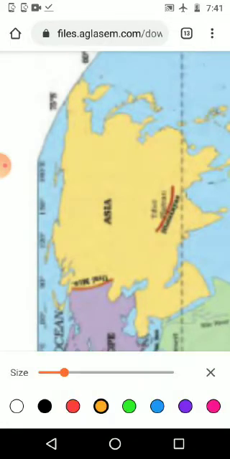And we can see our small India here, and the Tropic of Cancer passes through India. It divides India into 2 parts, the northern part and southern part. It is almost in the middle of India. Which line? Tropic of Cancer.